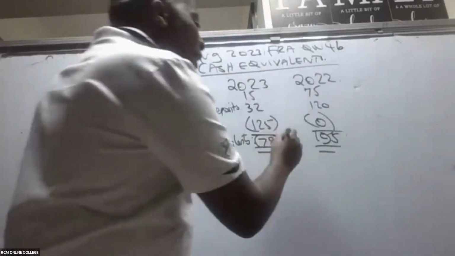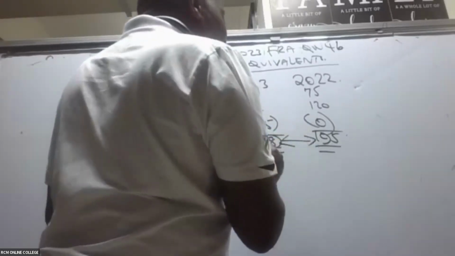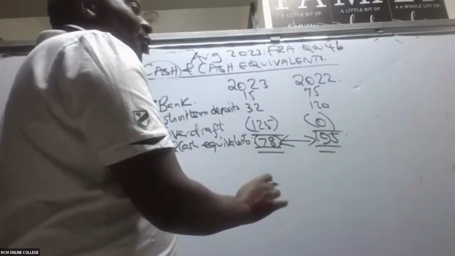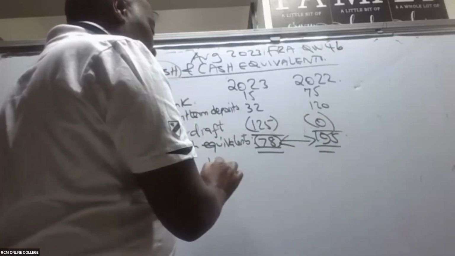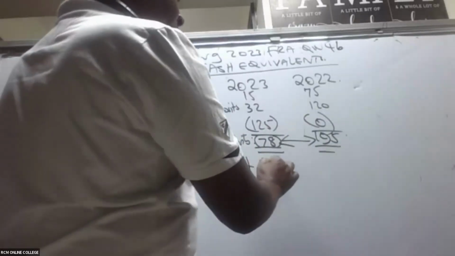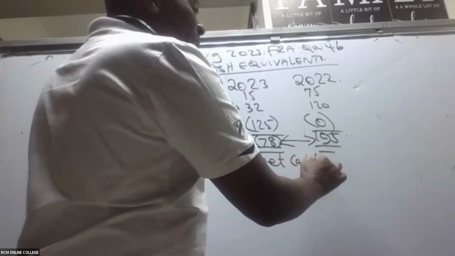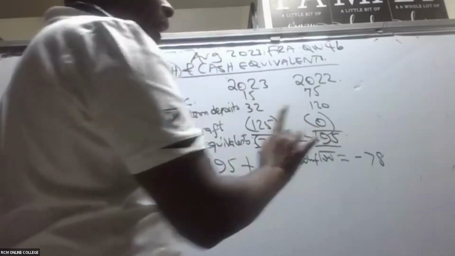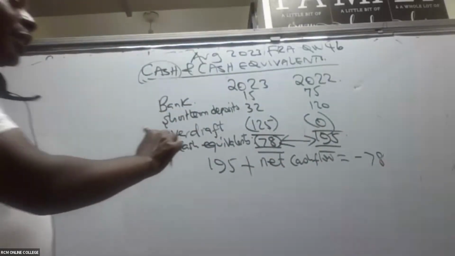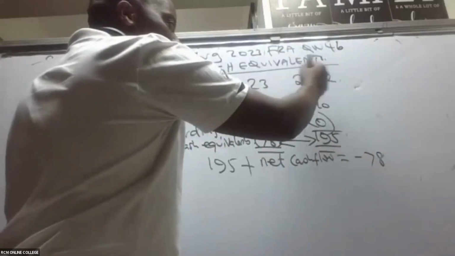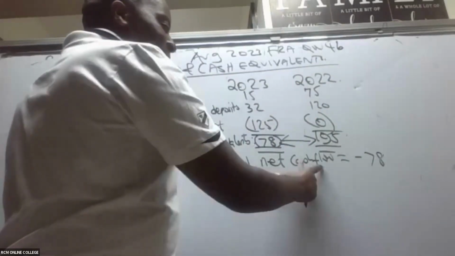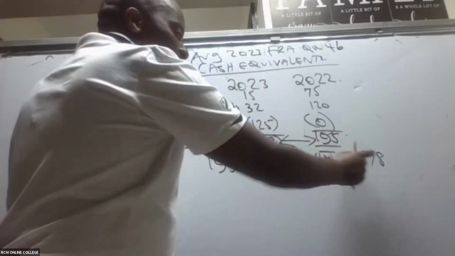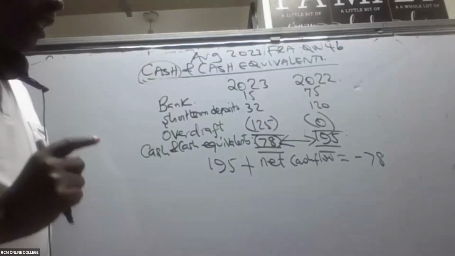So then we know that in between here is where we have the net cash flow. So we shall take, in this case here, the opening cash flow, 195. Then we add any net cash flows. I should be able to get this closing if my statement will balance. So I will take the opening for 2022, which is 195, plus any net cash flow that I'll be getting out of my 3 activities, then I should be able to get this minus 78.